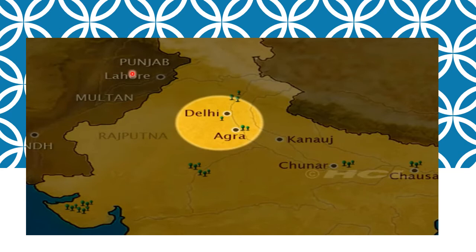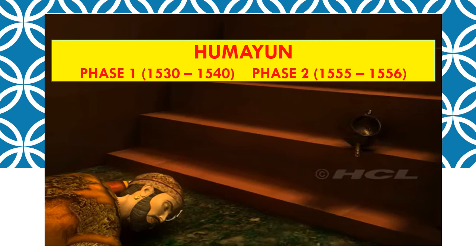By the time, Sher Shah Suri had died and his successors were weak, so he was able to conquer Delhi and Agra. So by 1555, he managed to get back the territories that he had lost to Sher Shah Suri. So we say, children, in 1555, Humayun recaptures all his lost territories.